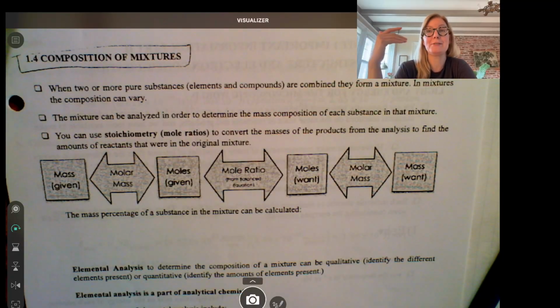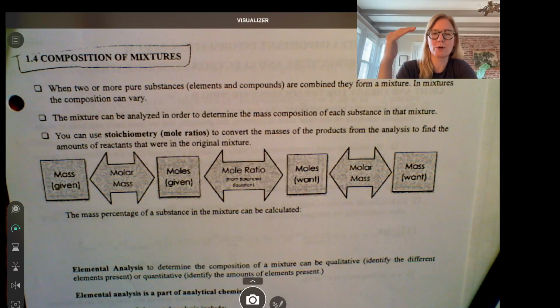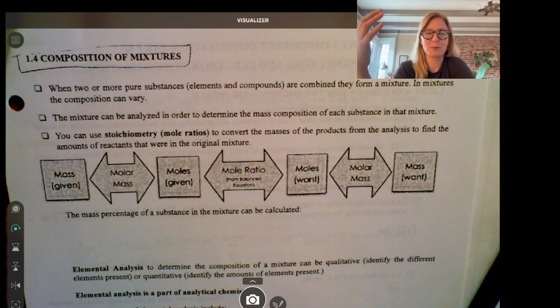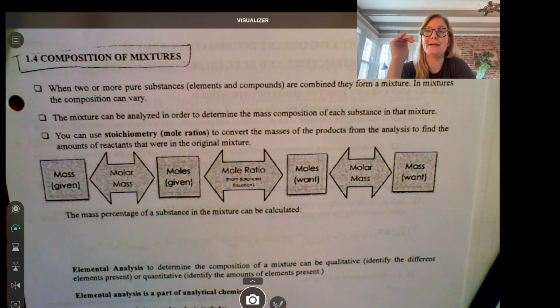Like I always tell my AP students, I can get you to a 3, which means if you do what I tell you to do in AP chemistry, I can get your score up to a 3. You'll get a 3, okay? But you can, from there, get yourself to a 5. So many of my students in the past have scored 5s on the AP chemistry exam, but every single one of them had self-motivation. So in addition to doing what I told them to do, they went above and beyond and got themselves to a 5. So keep that in mind as we work our way through.